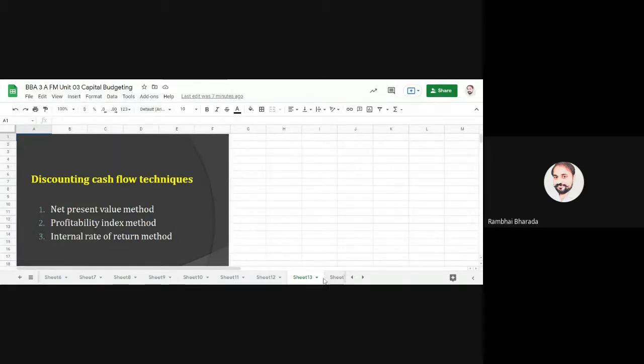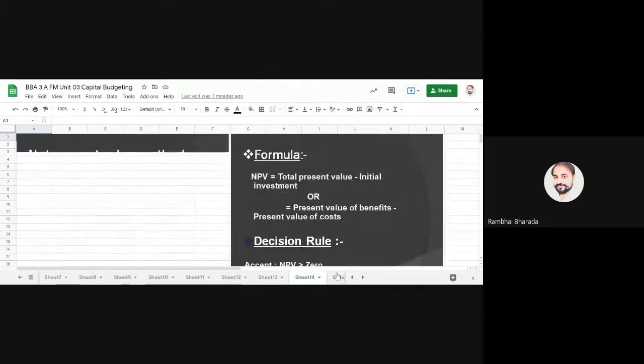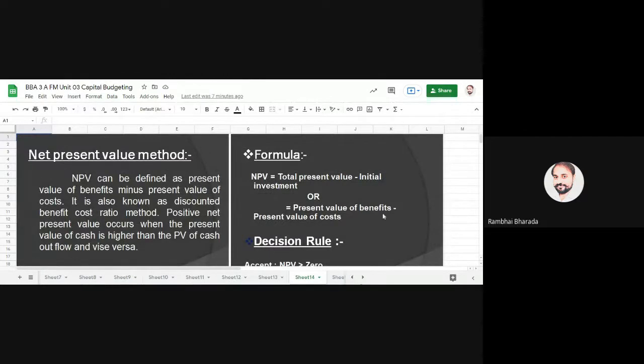Now we go for the first method, the NPV method. Please note this down somewhere. This is very, very important for the mid and the final examination. I will give you the guarantee that a minimum of 1 to 2 questions will be there from NPV and PI. Minimum. And it carries a weightage of 8 marks.